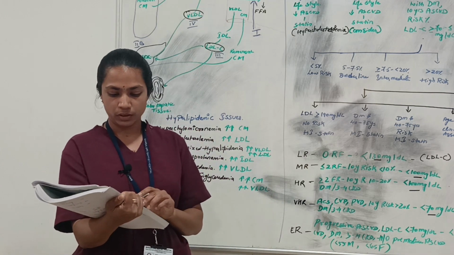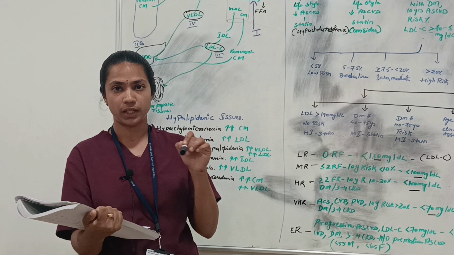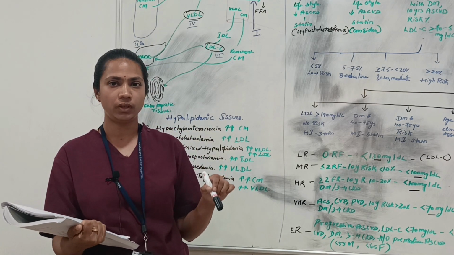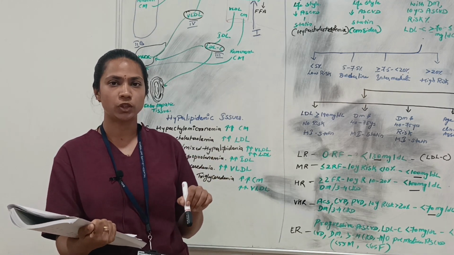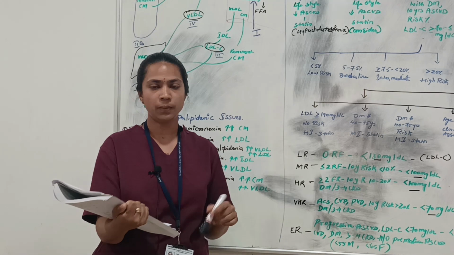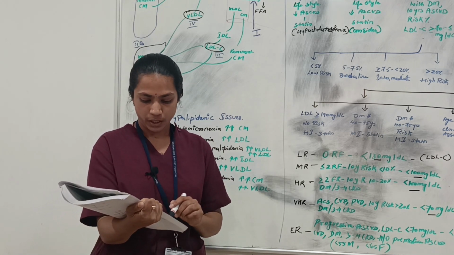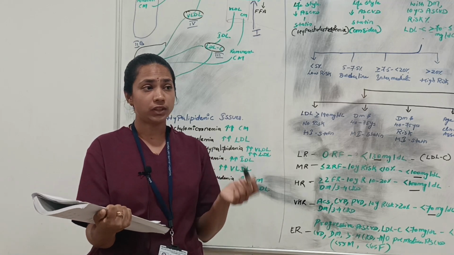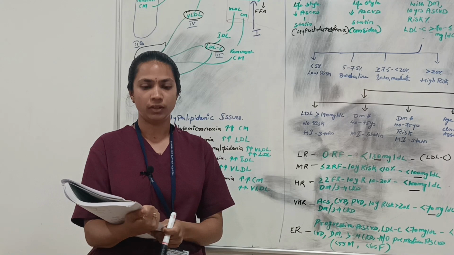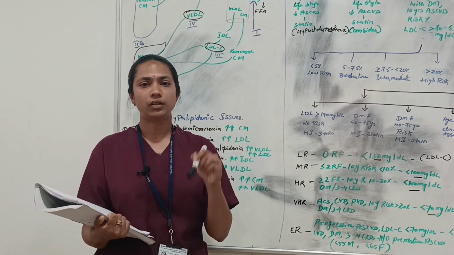When the triglyceride level is between 200 and 499, we first try to reduce the LDL level with statins. If that is not possible, then go with statins plus fibrates like fenofibrate or gemfibrozil, or else instead of fibrates, take niacin. And if the triglyceride level is more than 500 mg, first try to reduce the triglyceride level, and you can add statins with fibrates or else niacin.